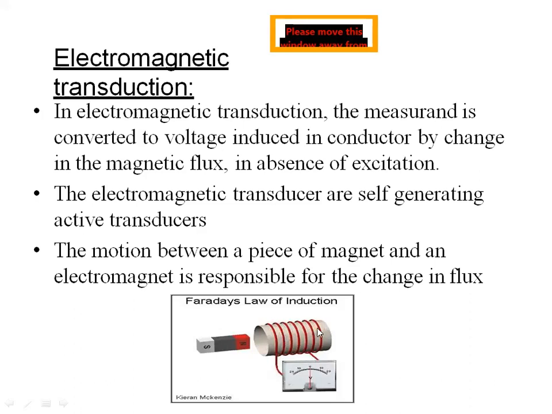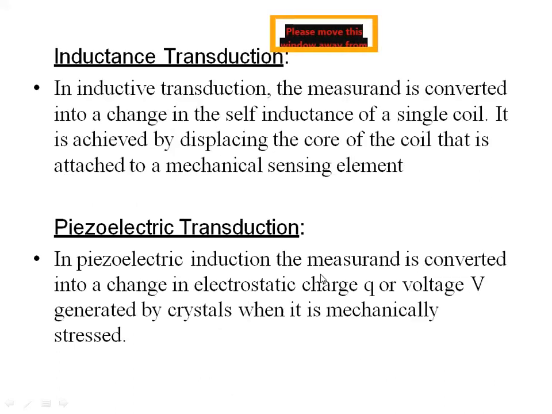If this magnet moves inside, the magnetic flux will change, and according to the change in the flux, the voltage will be induced. This is doing the conversion of displacement into electricity, or mechanical energy into electrical energy. So this is electromagnetic transduction.